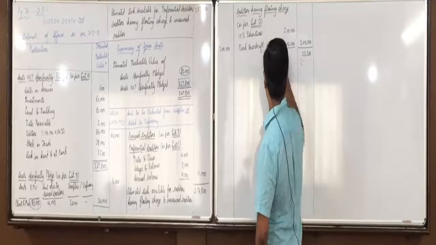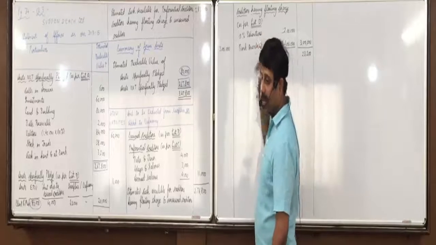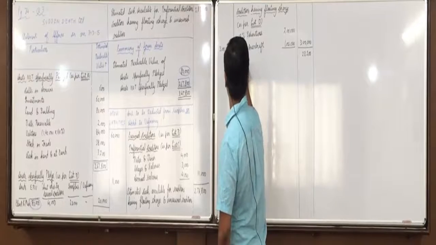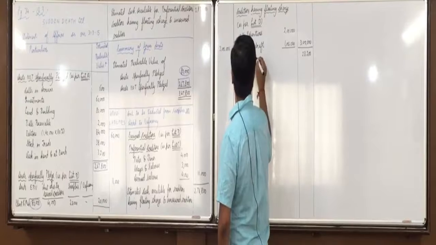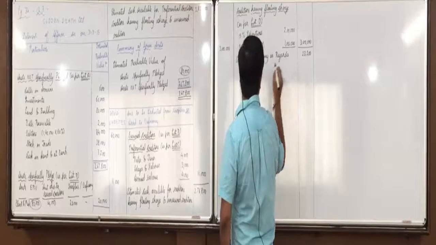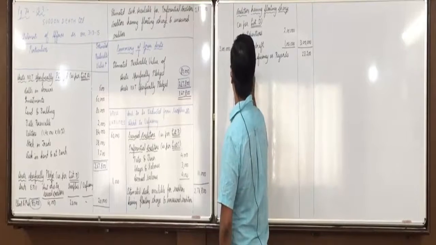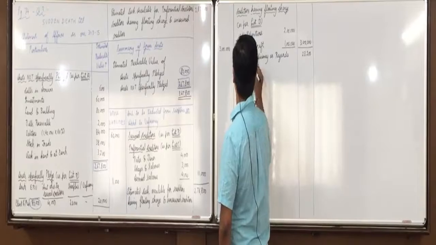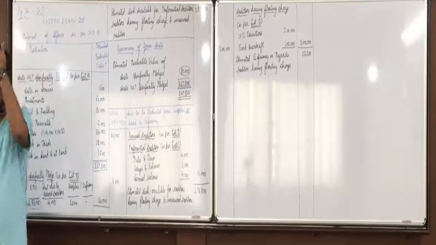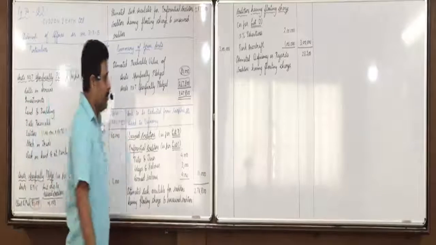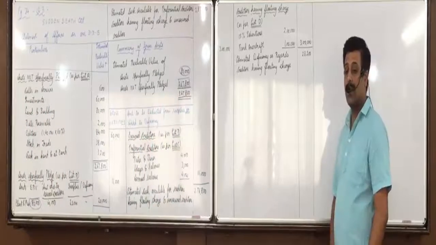To pay the floating charge, we have a deficiency of 23,200, we will not be able to pay that. So estimated deficiency as regards creditors having floating charge. Did you all understand this? Everyone?